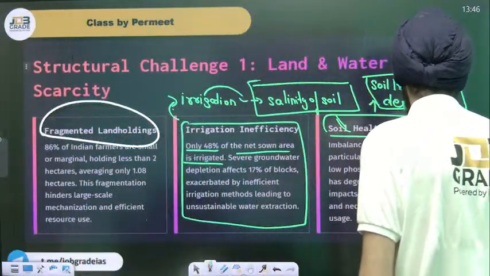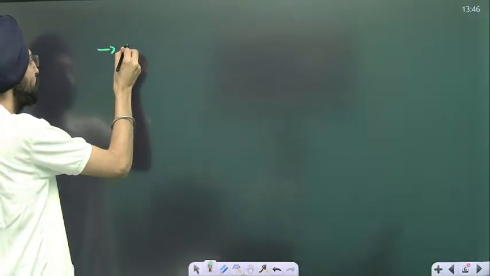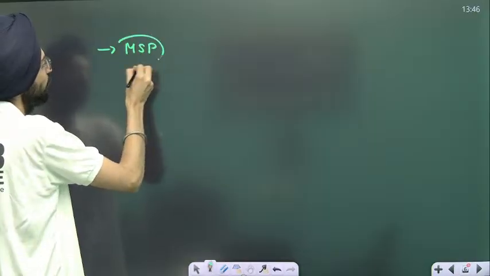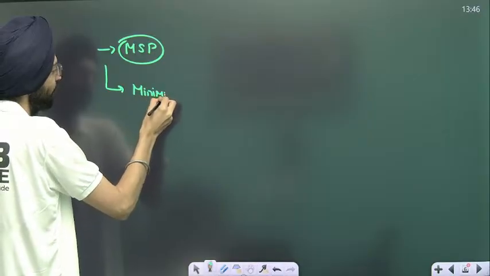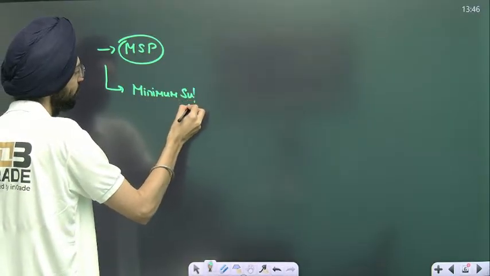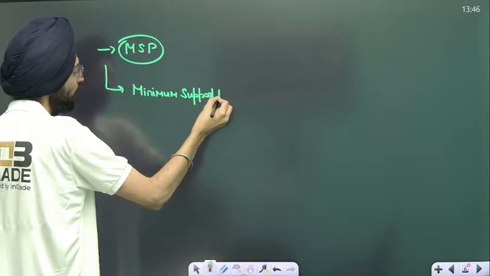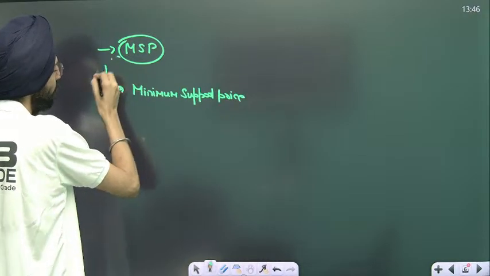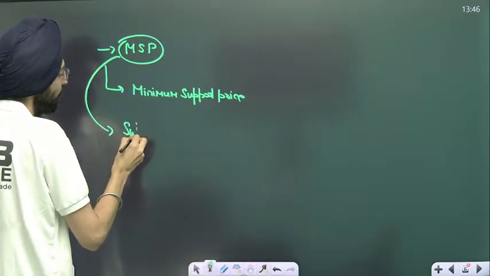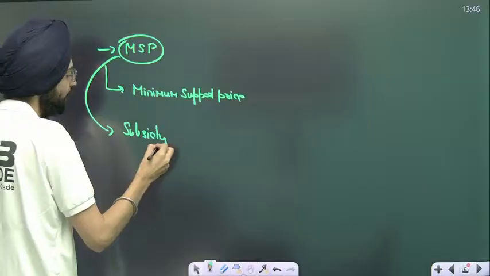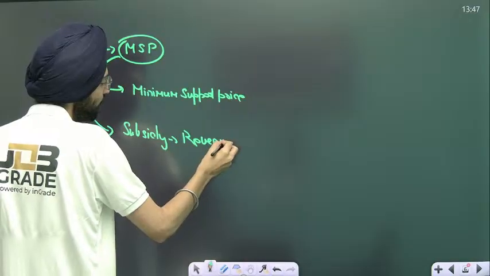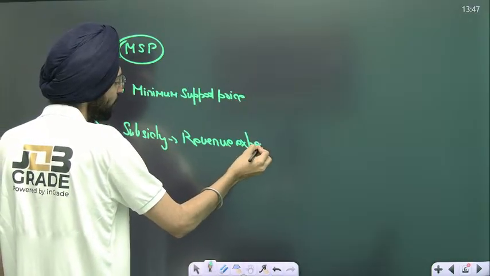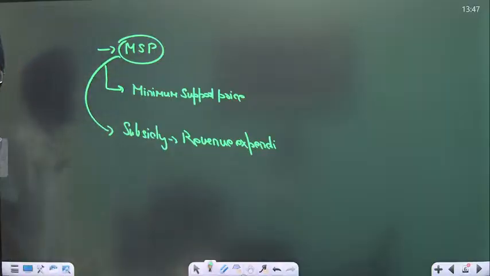Now, sir, there have been a lot of problems as well. Forget about the PPT. There has been a problem with the MSP, that's minimum support price. It's a subsidy. It's revenue expenditure which doesn't lead to any growth.